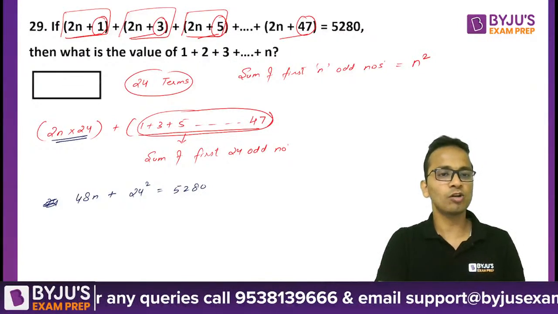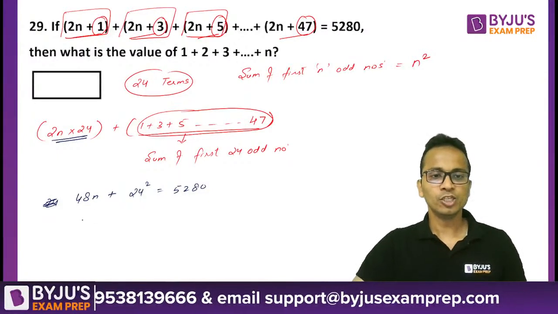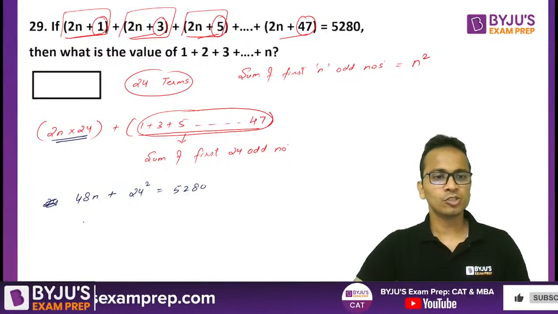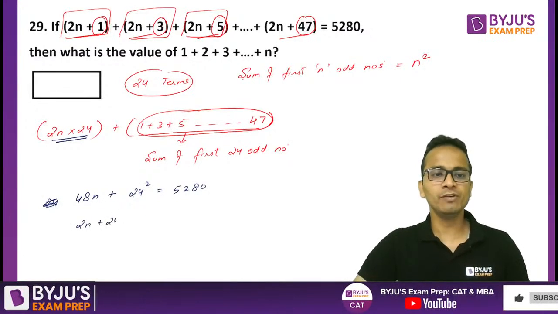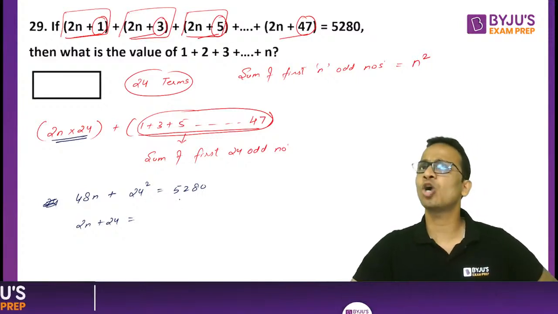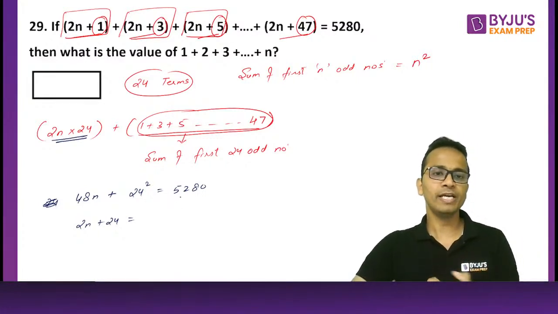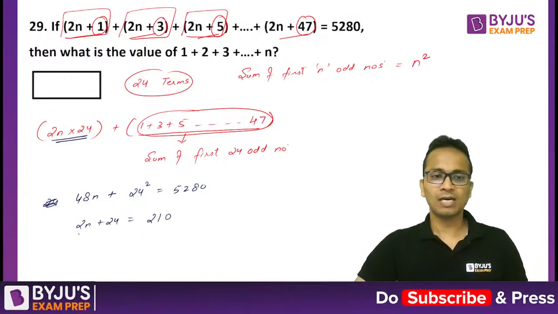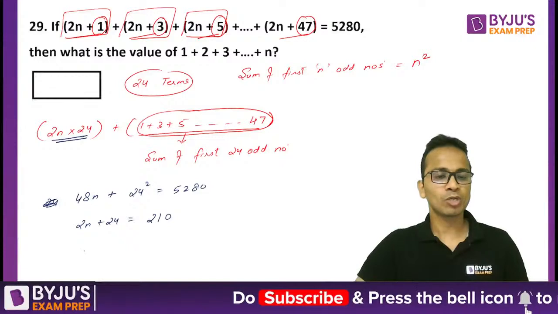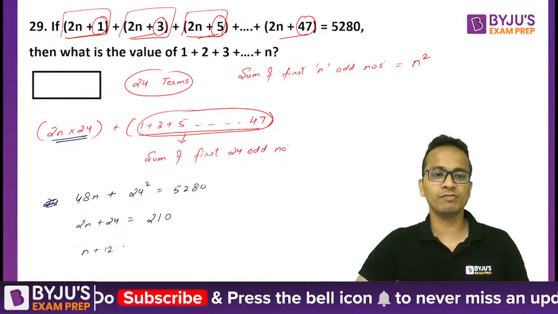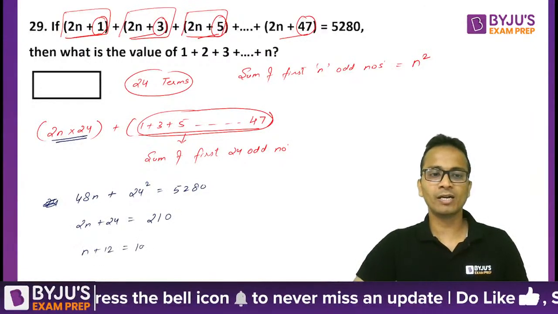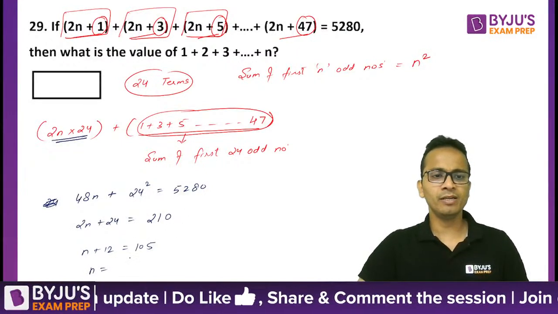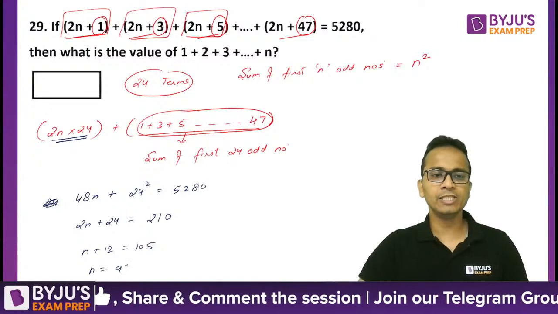अब इस एक्सप्रेशन को सॉल्व करना है। ओके, सो 24 कॉमन ले सकते हैं पहले, 24 डेफिनेटली कैंसिल आउट हो जाएगा। सो 2n plus 24 will be equal to, if I take 24 common, 52, 24, 48, so 2, 1, 0, again 2 cancel out कर देते हैं, so n plus 12 is equal to 105, and the value of n will be equal to 93.